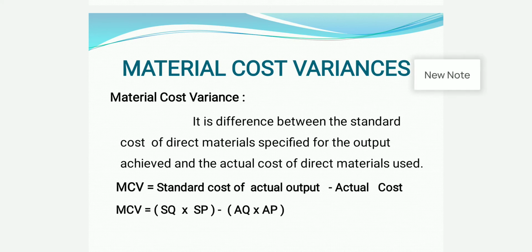Material cost variance equals standard cost of actual output minus actual cost. One more formula: material cost variance equals standard quantity into standard price minus actual quantity into actual price. That is the material cost variance.